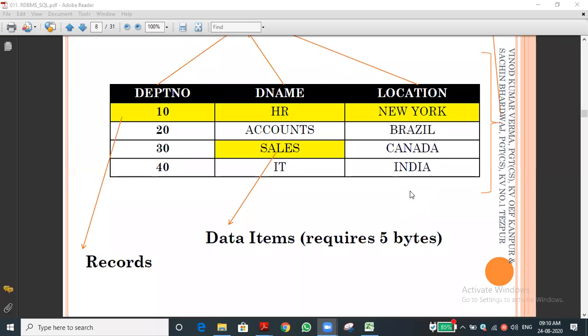Sir, it is arranged in rows and columns. Tables are called relations. Okay, table. What is another name for table? That is relation.